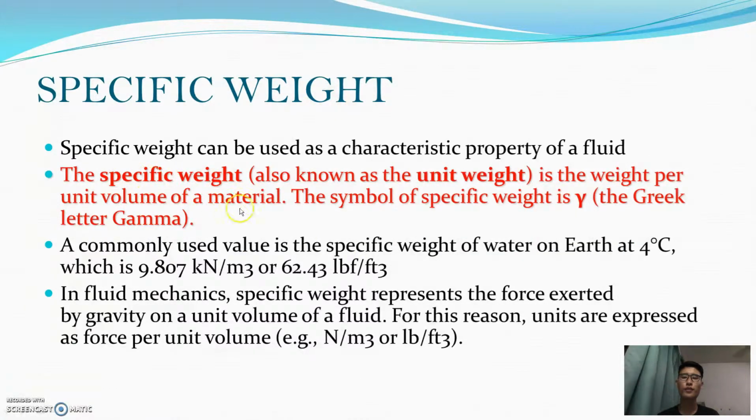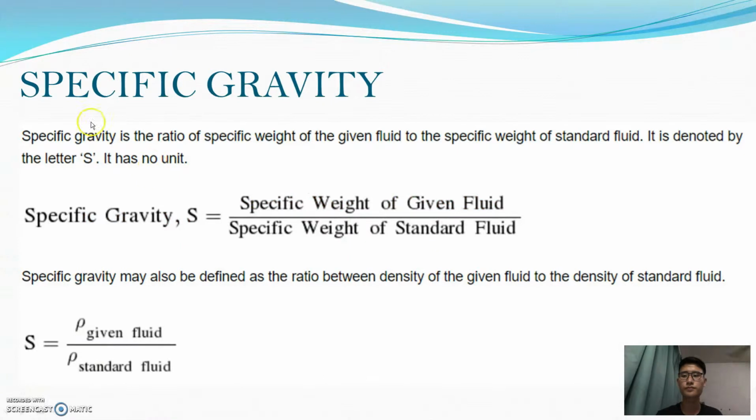Specific weight. Specific weight, also known as the unit weight, is the weight per unit volume of a material. The symbol of the specific weight is gamma, the Greek letter gamma, and it is commonly used for water on Earth at 4 degrees Celsius, which is 9.807 kilonewtons per meter cube, or 62.43 pounds per feet cube.